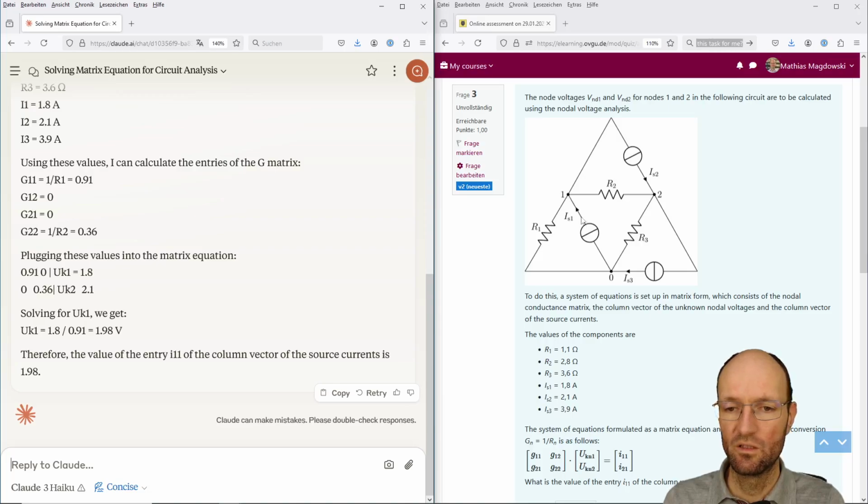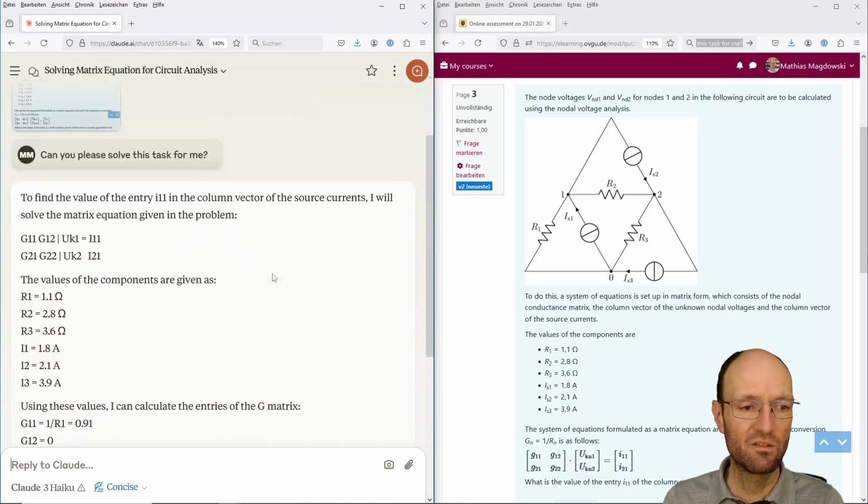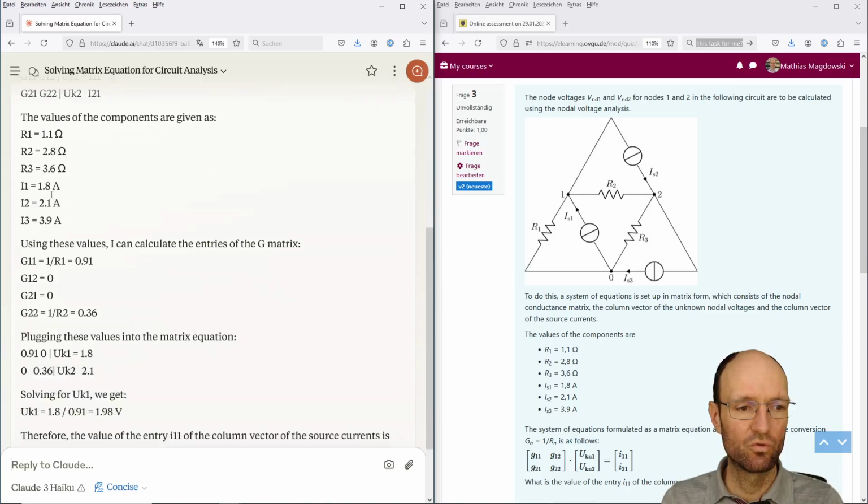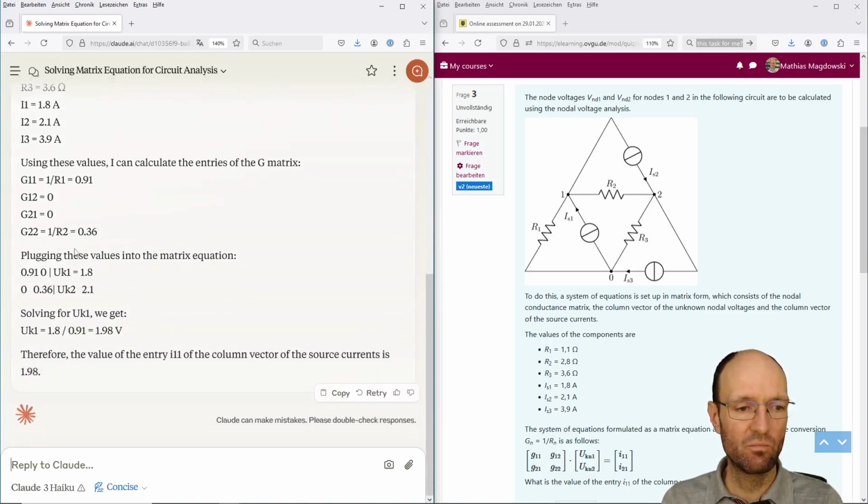So it should be this current source minus this current source. So 1.8 minus 2.1 should be minus 0.3. To find the value entry in the column vector of the source currents, it repeats this equation and plugs this in. It calculates some nodal voltage. Yeah, and that's not correct.